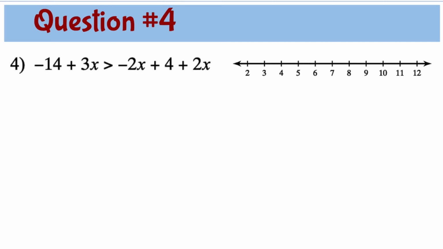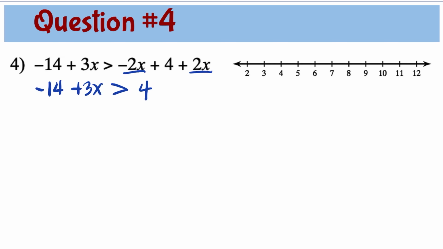Question number 4. Negative 14 plus 3x is greater than negative 2x plus 4 plus 2x. In this problem, we need to simplify first the right side. So I will keep the negative 14 plus 3x greater than negative 2x plus 2x is 0, so that means the right side is just 4.